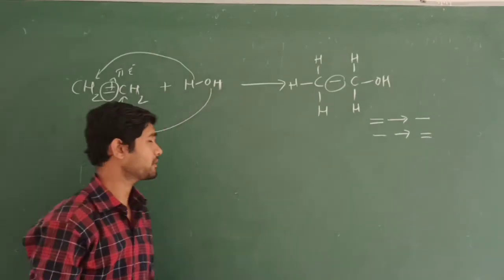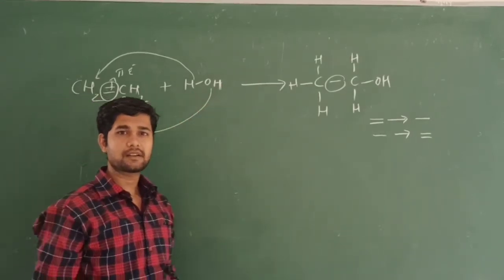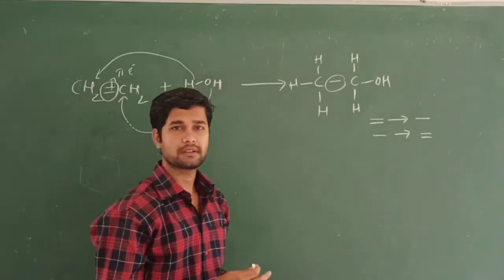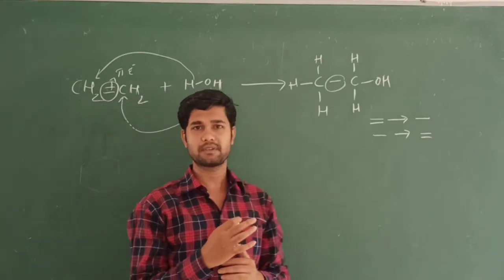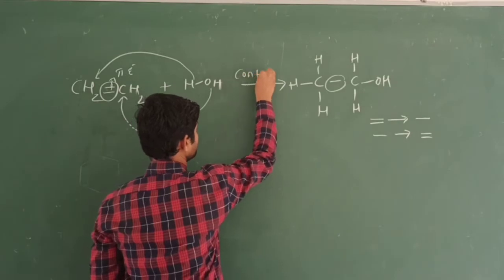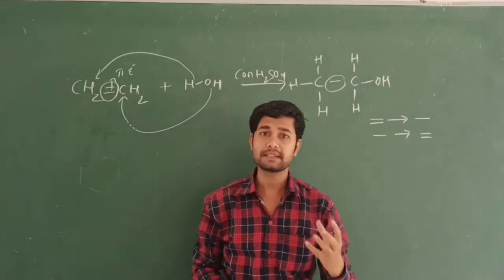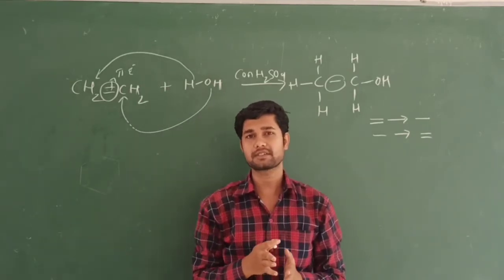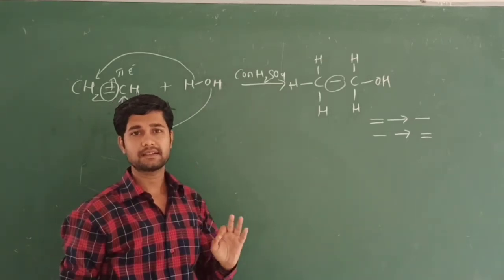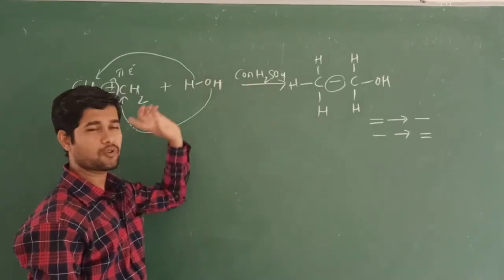But actually here what happens? In this process, when water attacks the alkene, it takes a lot of time. This reaction takes place very slowly. So we are going to make this reaction very fast. We are going to use the catalyst called concentrated H2SO4. This reaction I am going to carry out in acidic medium. Why? To make this reaction very fast. That's why its name is called acid catalyzed hydration, HOH.